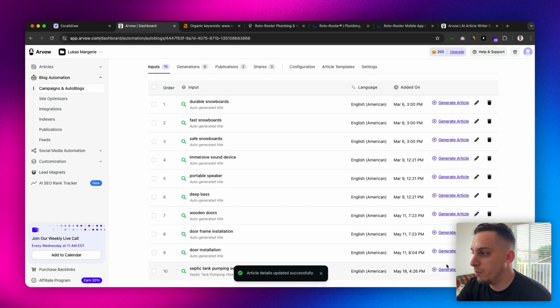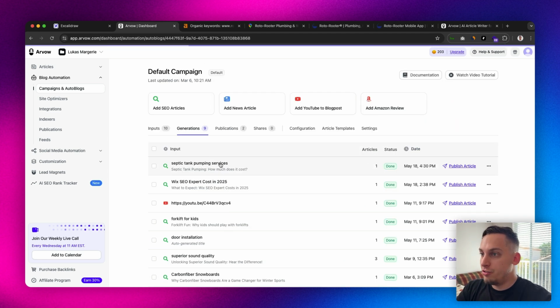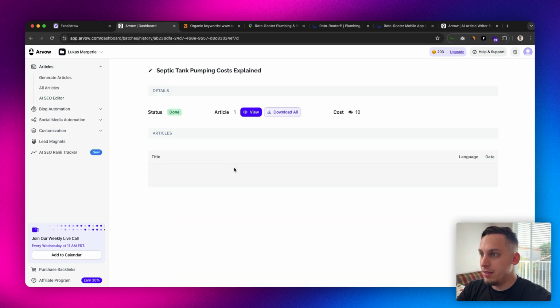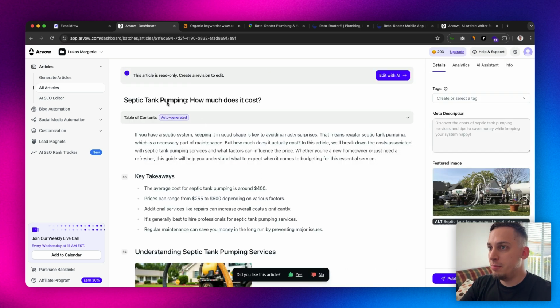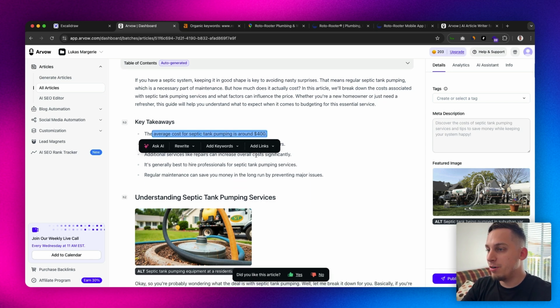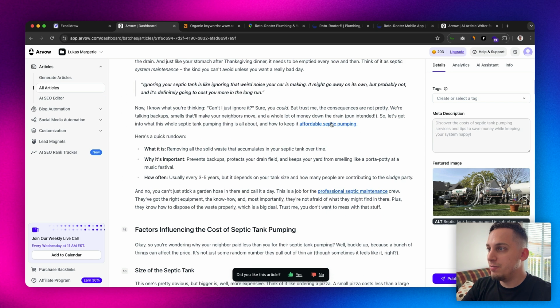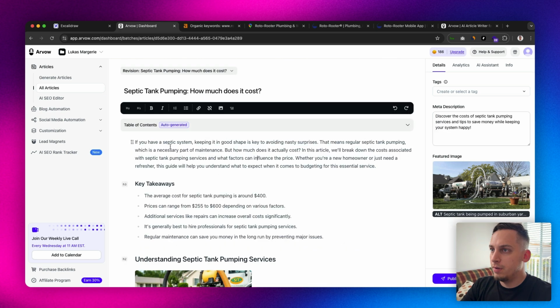And what we're going to do is generate the article down here. And once it finishes generating, we can go ahead and click on this and open it up, and we see septic tank pumping. How much does it cost? Key takeaways: the average cost of septic tank pumping is around $400, right? We see different types of internal links and external links here and there. And basically this is how it looks once you're finished generating.